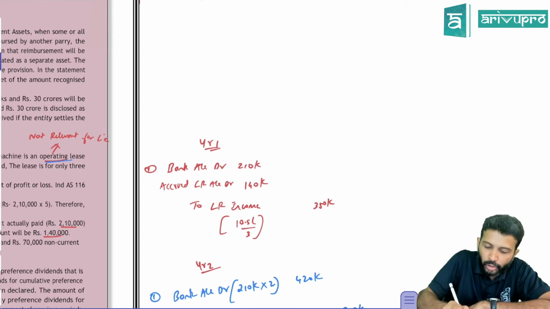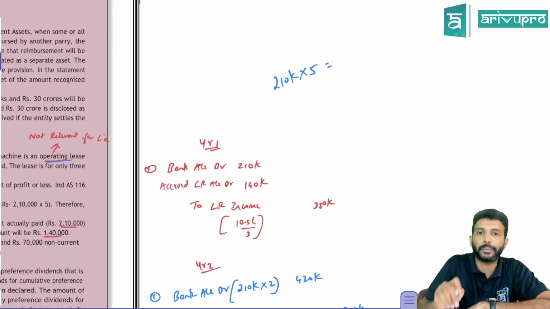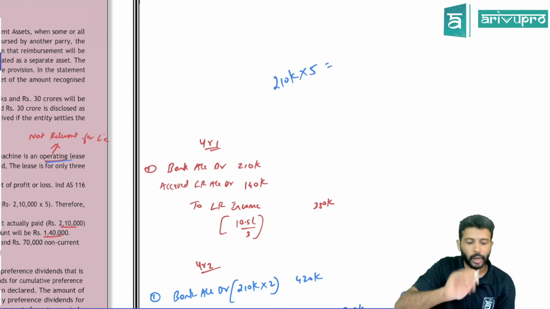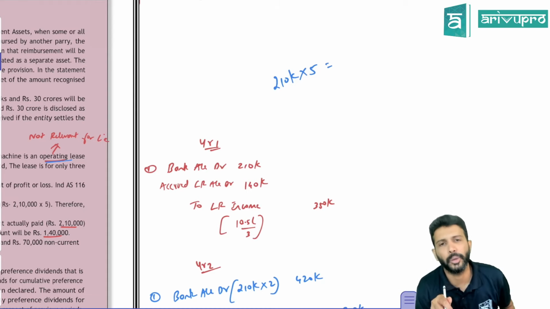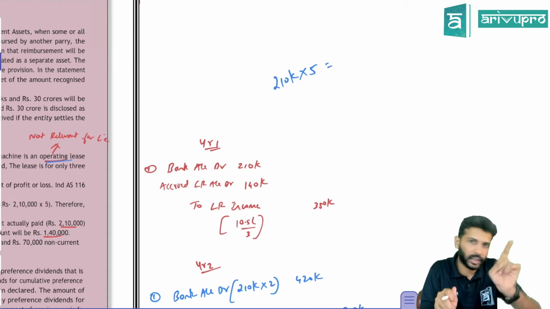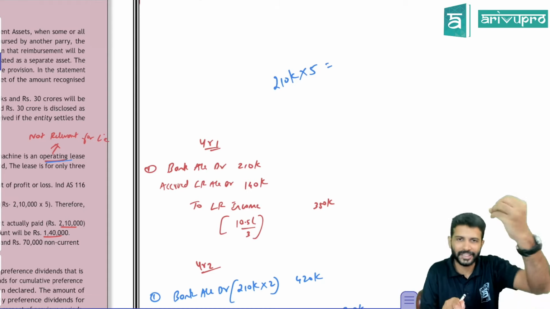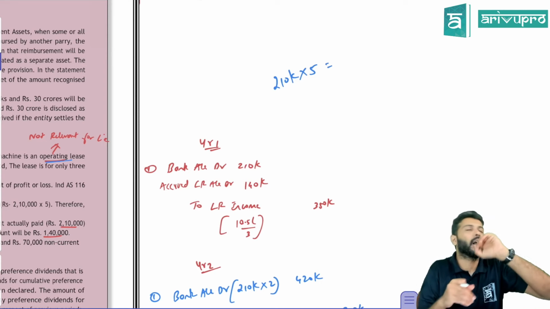So I already told you the payment. How much is that? 2,10,000 is a payment, and you need to make the payment 5 times. So if it is an operating lease, they've given the answer based on an operating lease. So if it is an operating lease, what should the lessor do? This is from the lessor perspective. That's how you'll get it. Otherwise, in fact, I can skip this question, but still, I'll tell you how they got that answer.